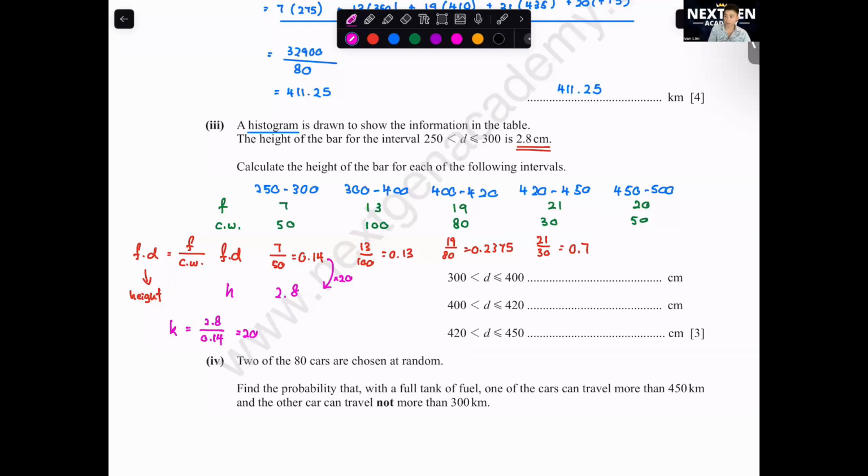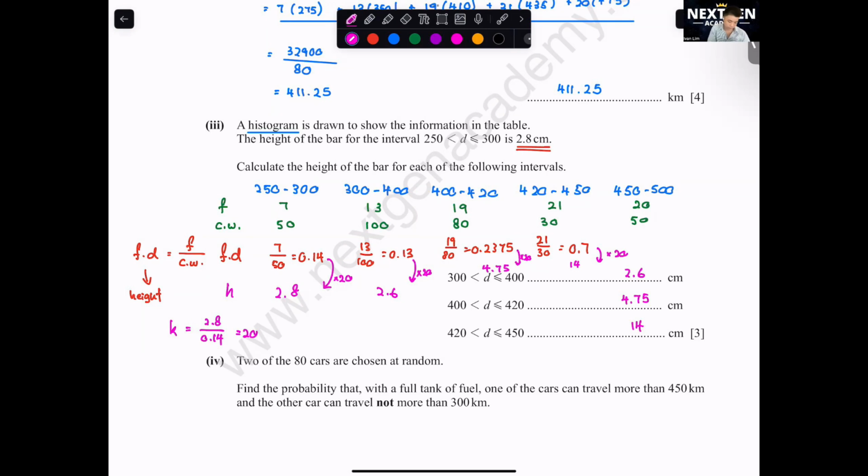0.13, you times 20, you get 2.6. This one multiply 20, multiply 20. 0.2375 times 20, you get 4.75. And here 0.7 times 20, 40. So your final answer will be 2.6, 4.75, and 40. Okay, sorry.